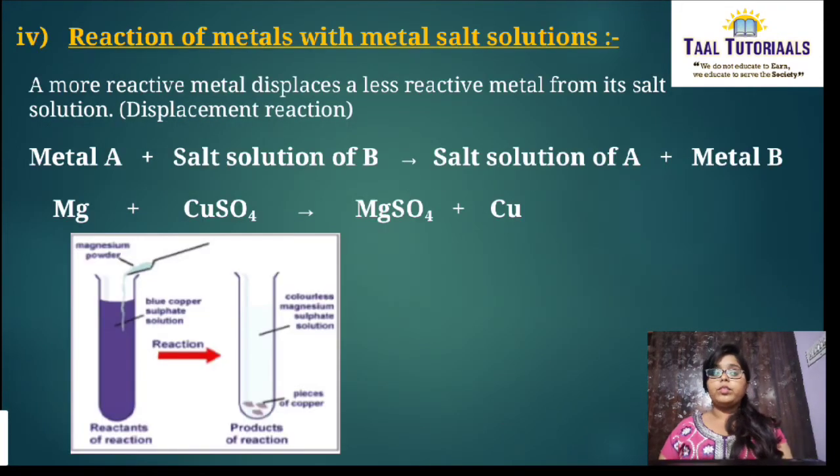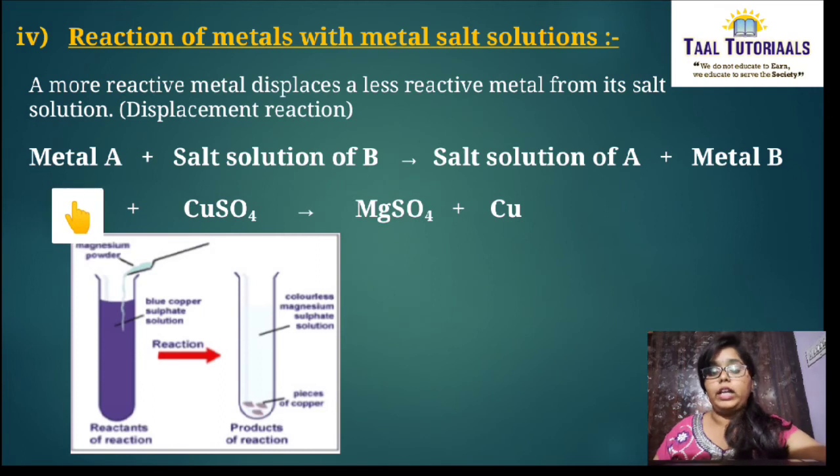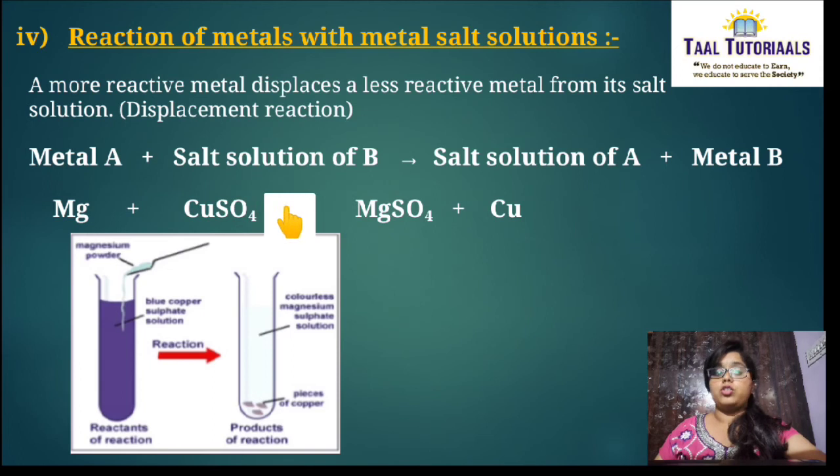Next, coming to reaction of metals with metal salt solutions. A more reactive metal displaces a less reactive metal. Here only the reactivity matters. The more reactive metal displaces the less reactive metal to form salt solution. In a general equation, metal A reacting with the salt solution of B produces salt solution of A. Why? Because A is more reactive than B, and metal B comes out.